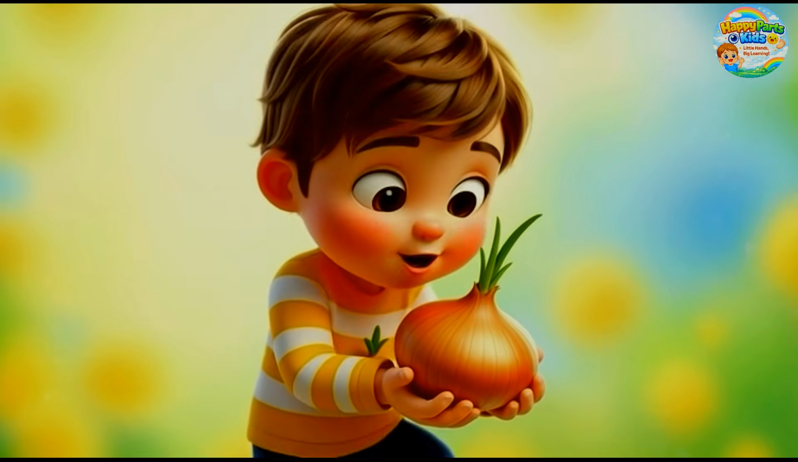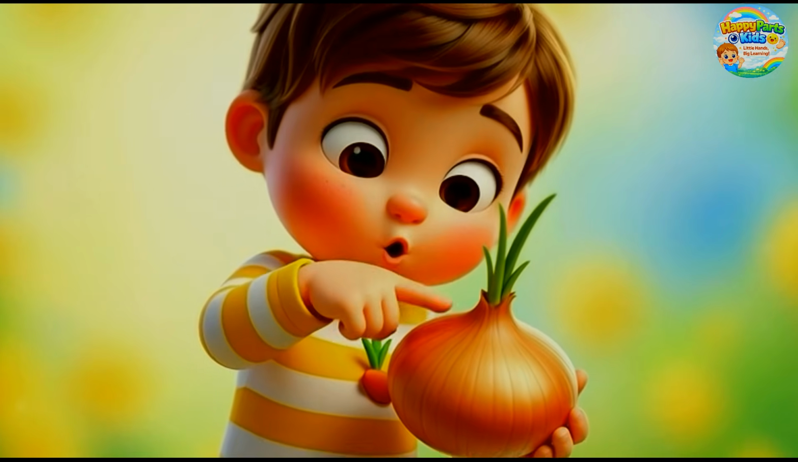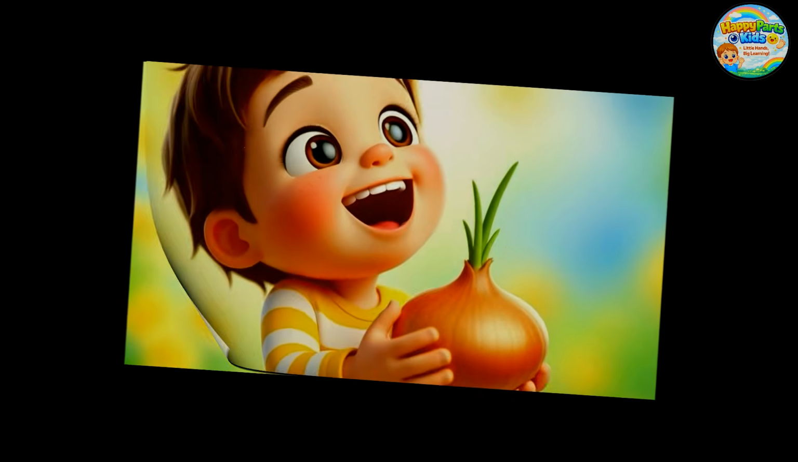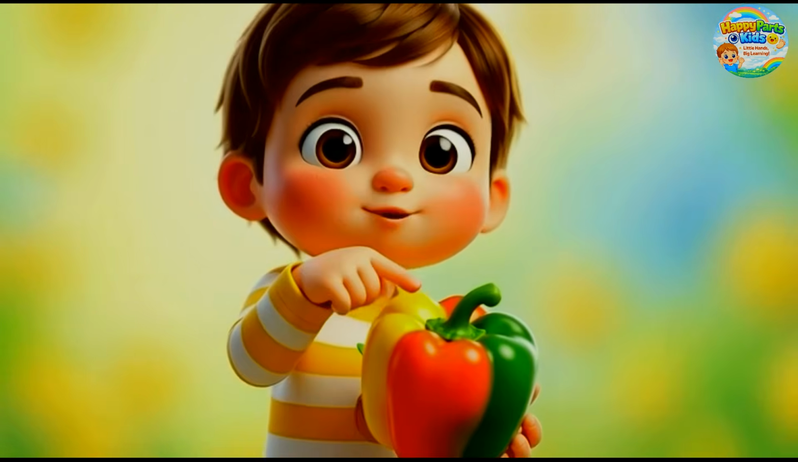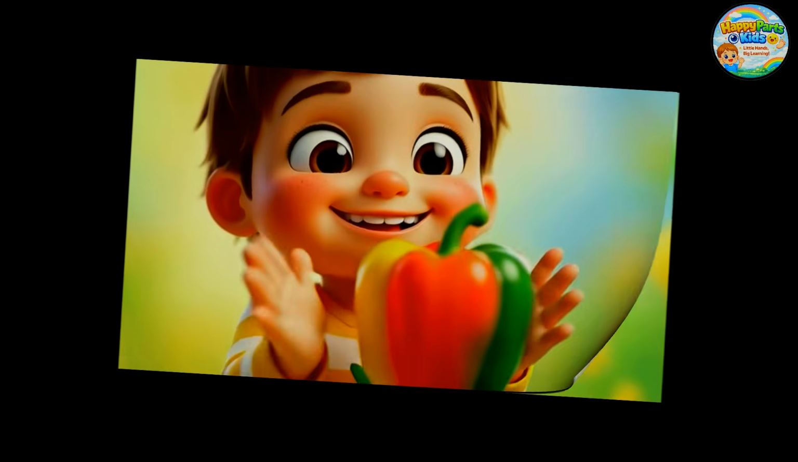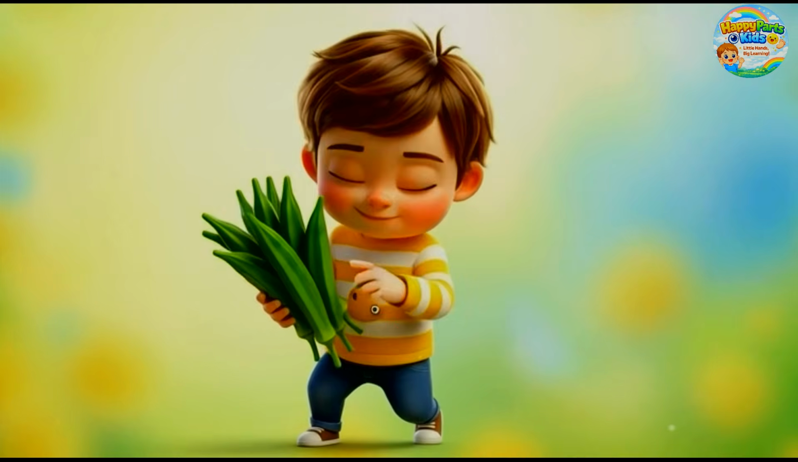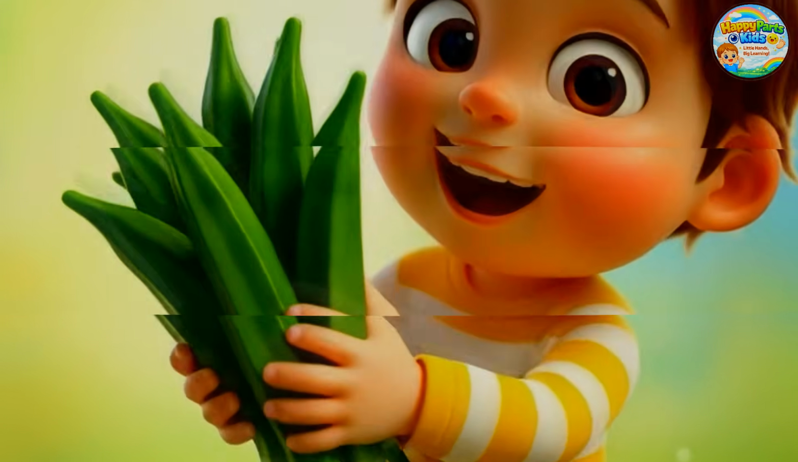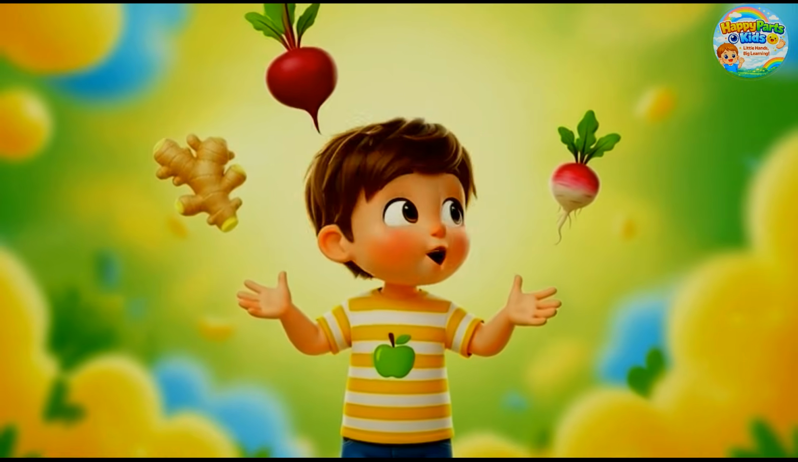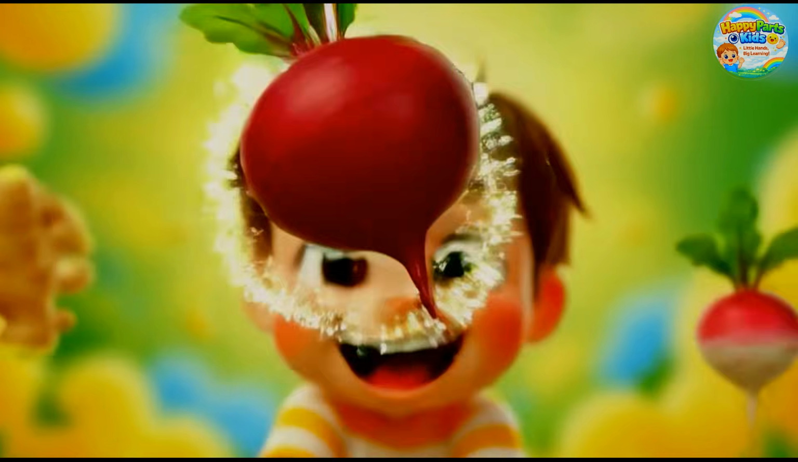This is onion. ये प्याज है. Onion. This is bell pepper. ये शिमला मिर्च है. Bell pepper. This is okra. ये भिंडी है. Okra. Where's beetroot? Here it is.